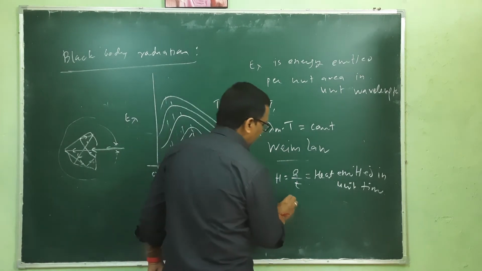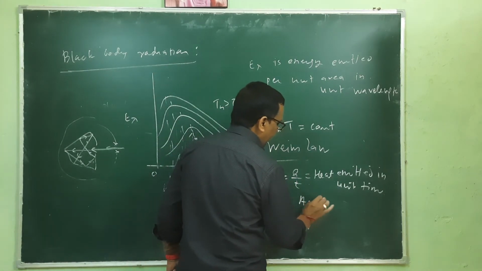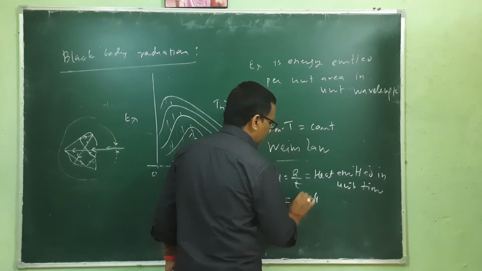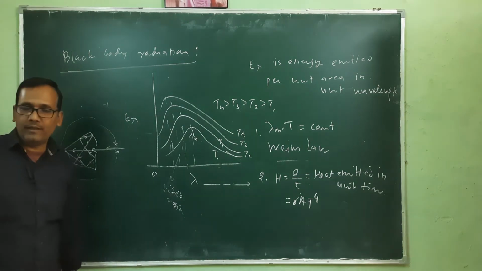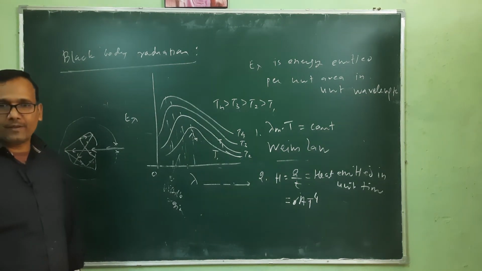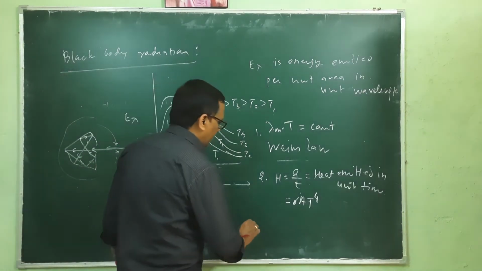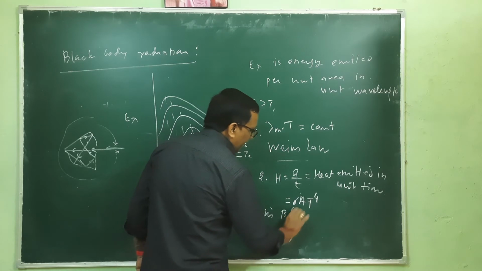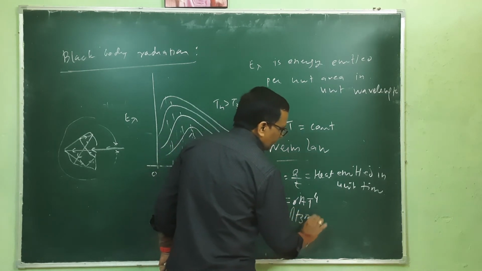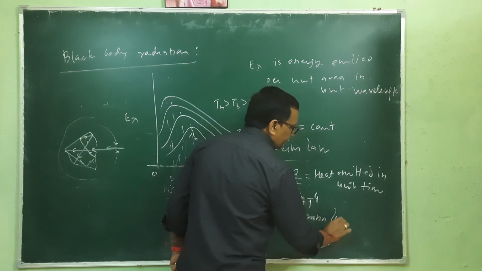It is equal to the area A multiplied by T to the power 4, multiplied with one constant, sigma. It depends on area as well as temperature, temperature to the power of 4. And this is known as Stephen-Boltzmann law.